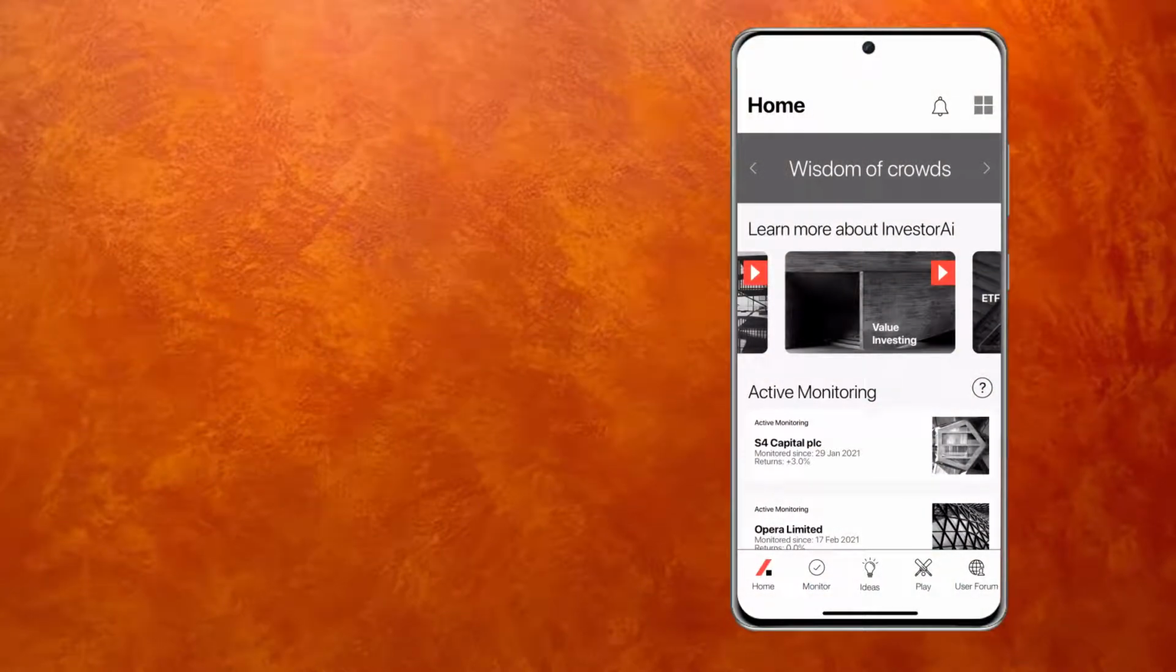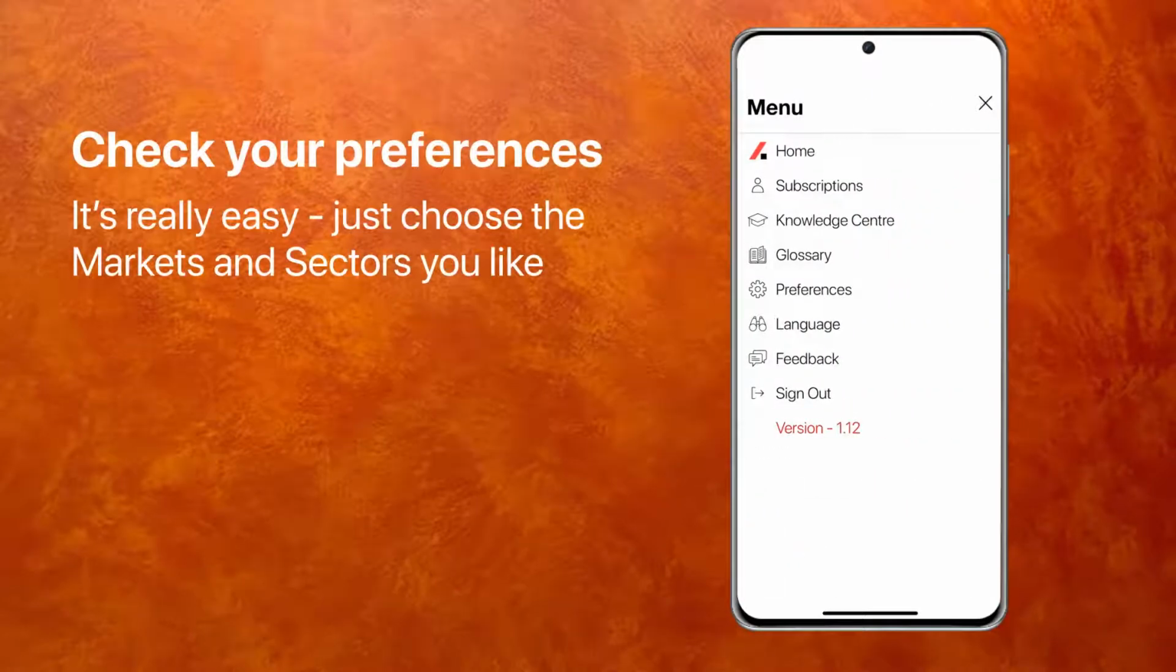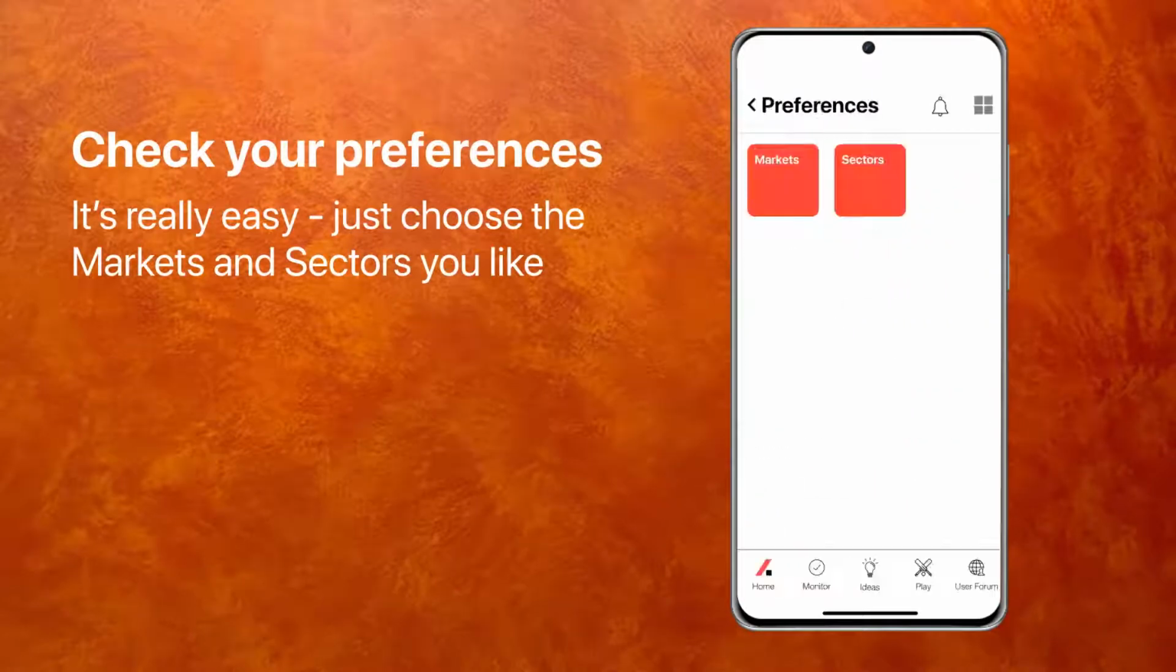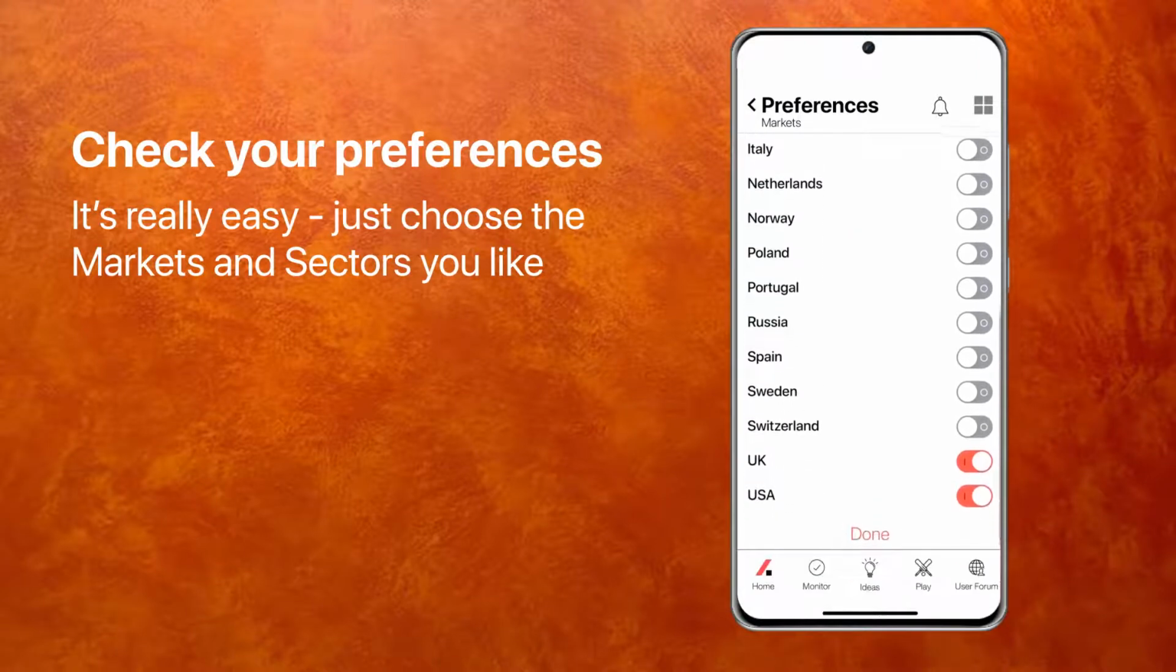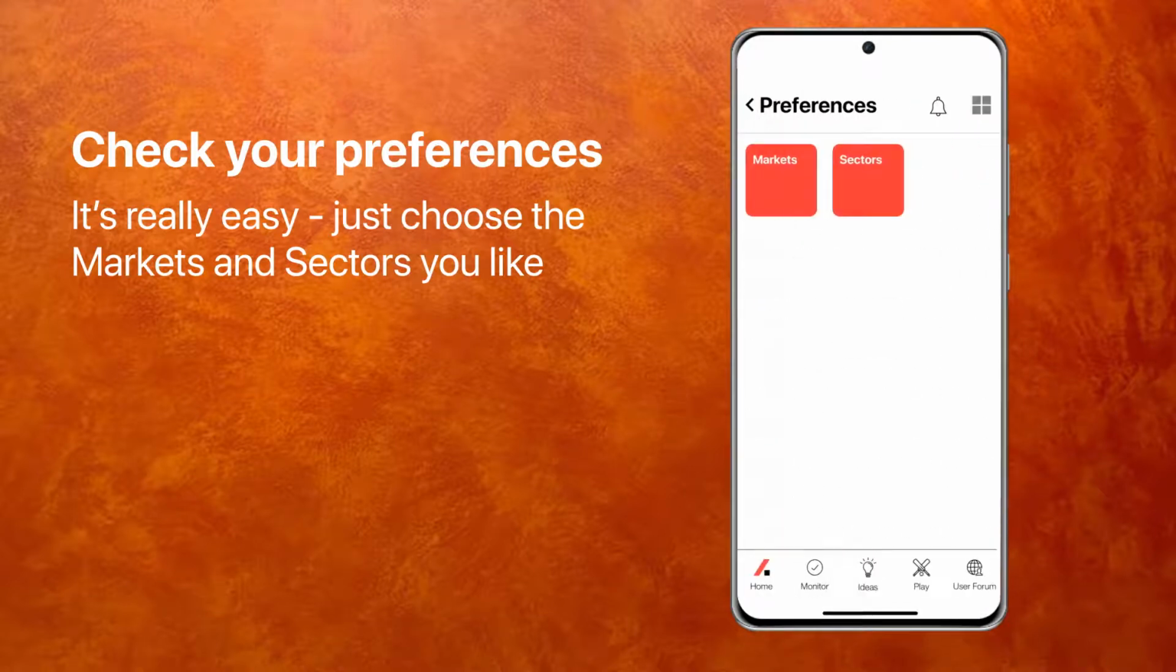So here we are on the home page, and let me show you the value investing algo. Before we do that, let me check that we are set up correctly. The way to do that is to click on the top right and go to the menu, go into preferences, and check what markets are switched on. So I've switched on India, UK, and US, and that's fine.